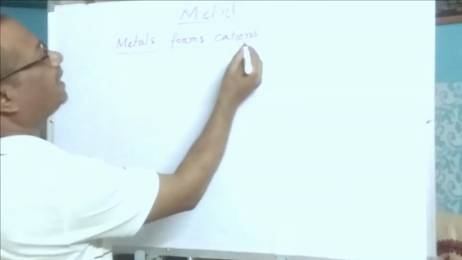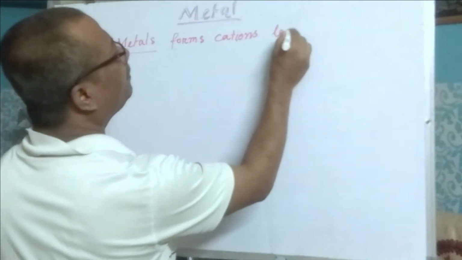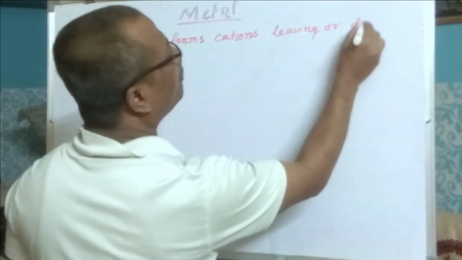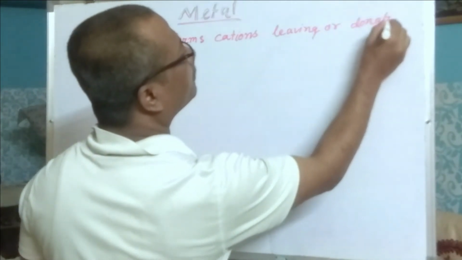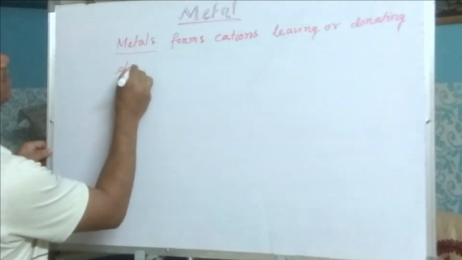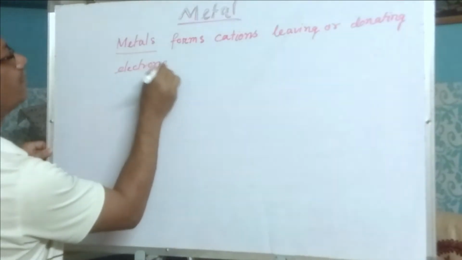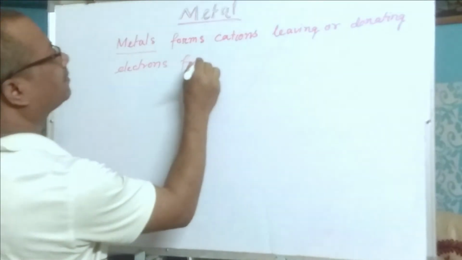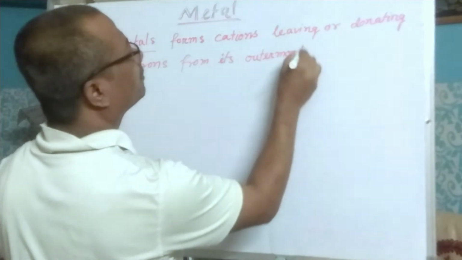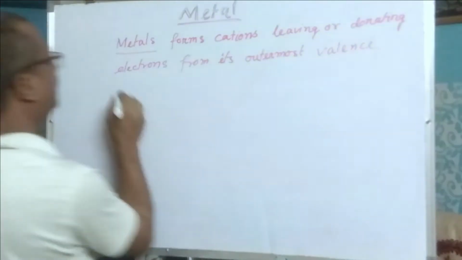Metal forms cation, leaving or donating electrons from its outermost valence shell.